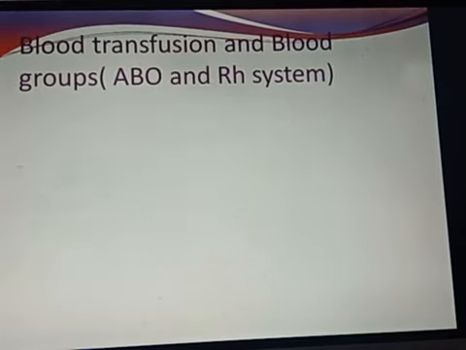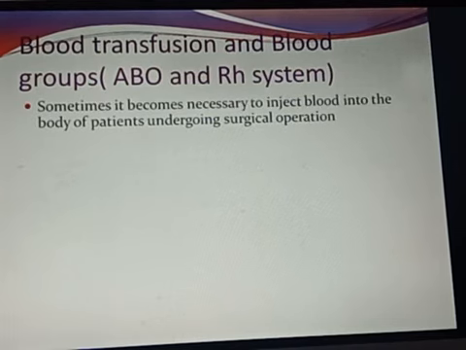Let us see the next topic for the day, that is blood transfusion and blood groups, where we will be basically understanding about the ABO system and the RH system of the blood. Sometimes it becomes necessary to inject blood into the body of patients undergoing surgical operations. Whenever a surgical operation is taking place, due to excessive loss of blood, sometimes blood transfusion is necessary, where blood is artificially transferred from one body to another.